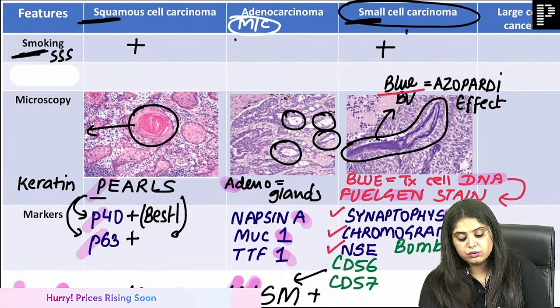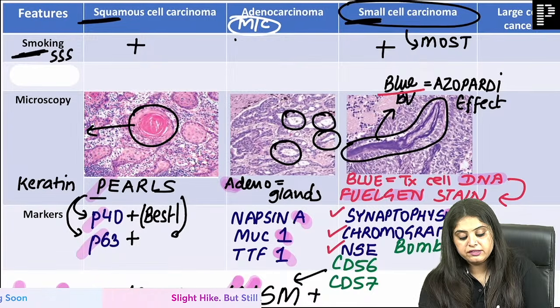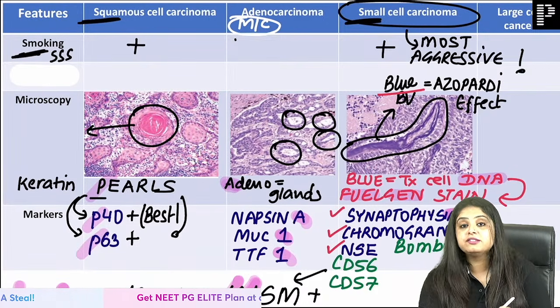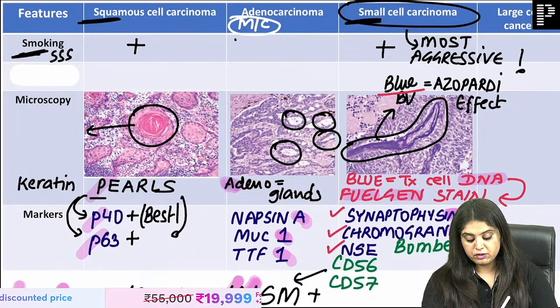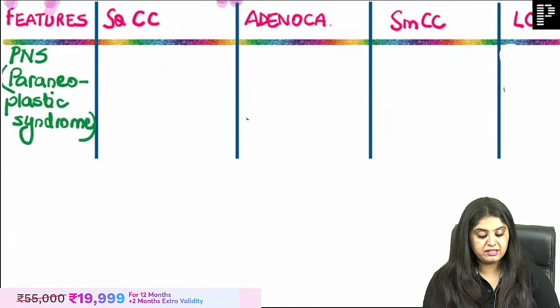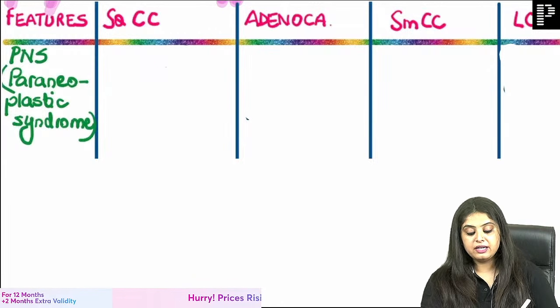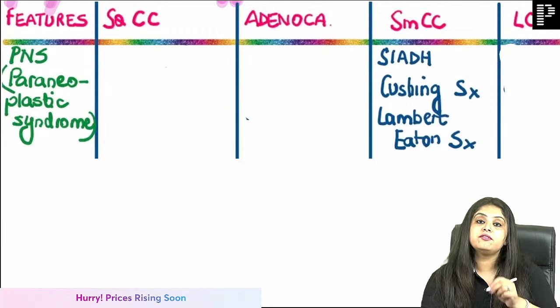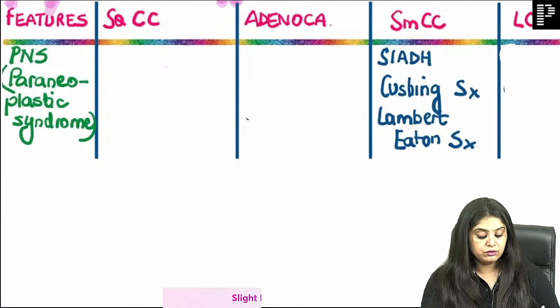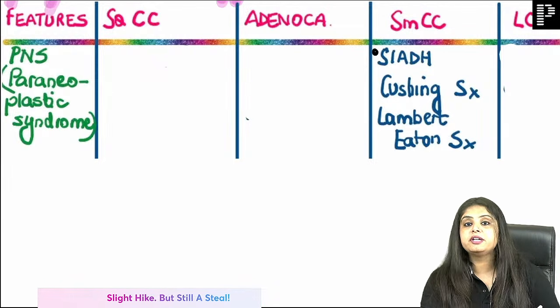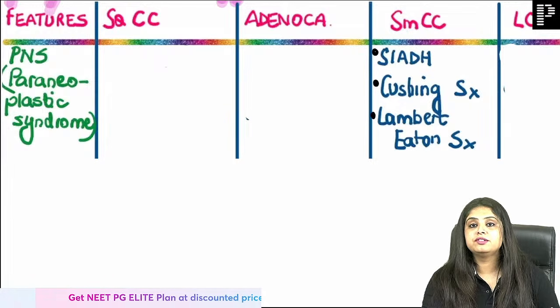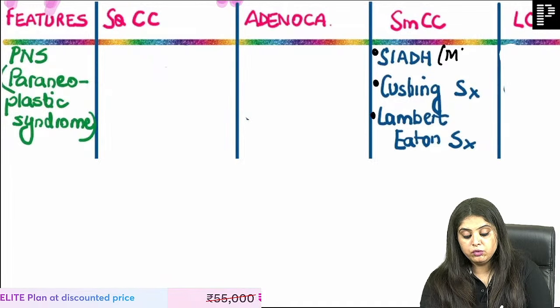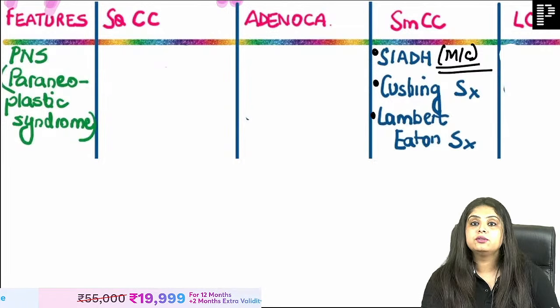Why are you calling it chota packet bada dhamaka? Because this is going to be the most aggressive tumor that you have. We've not finished it because you will also revise all the paraneoplastic syndromes with me. The longest list that we have is again for small cell lung cancer, ma'am. It will show you syndrome of inappropriate ADH secretion, Cushing's disease, and Lambert-Eaton syndrome also. But the most common that it will show you is going to be SIADH.